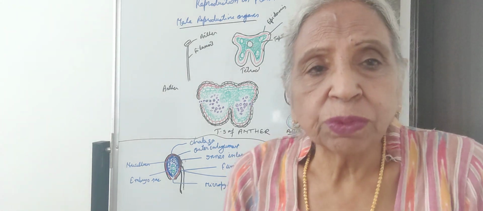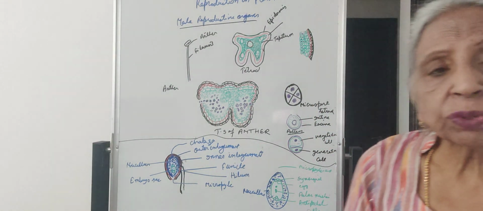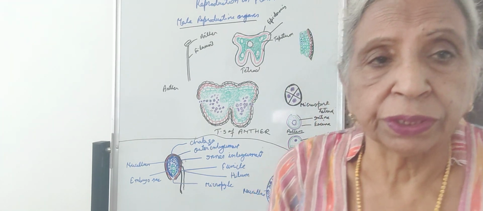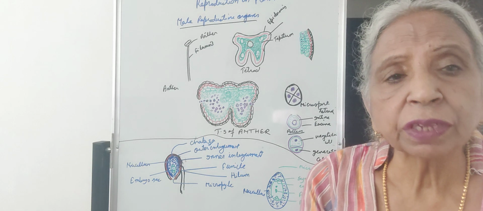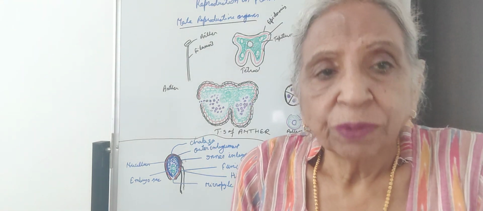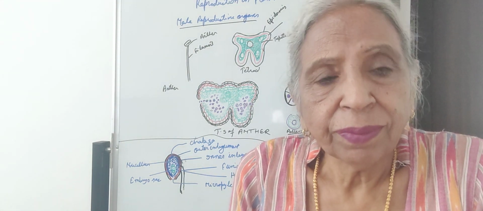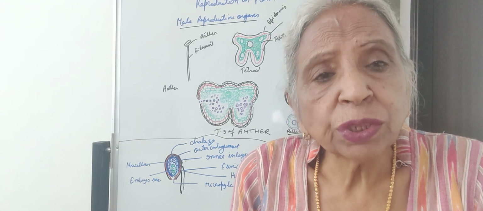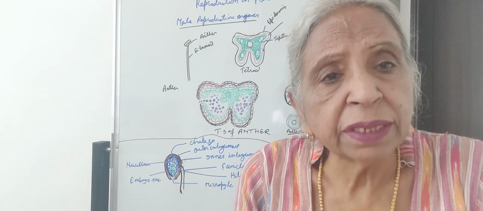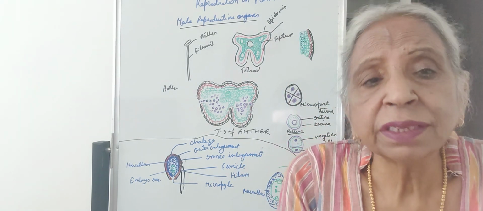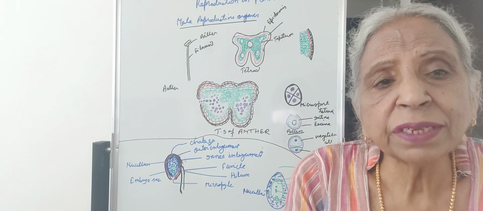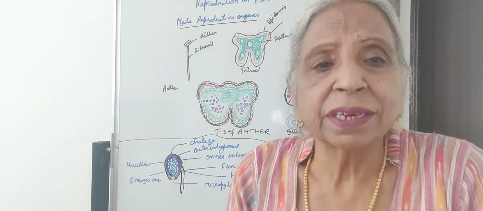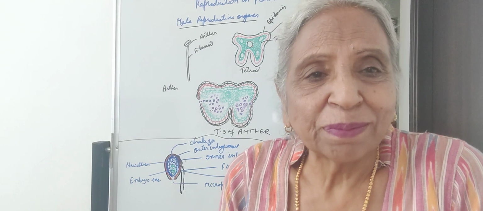And now we come to sexual reproduction. Sexual reproduction is that in which the reproductive parts take part in the reproduction. The reproductive organ of the plant, as we have done in morphology, is the flower. And in the flower, there are 4 whorls present: outermost sepals, then petals, then stamens, and then carpels. The outer whorls are accessory parts, but the inner 2 whorls, stamens and carpels, are the reproductive parts.